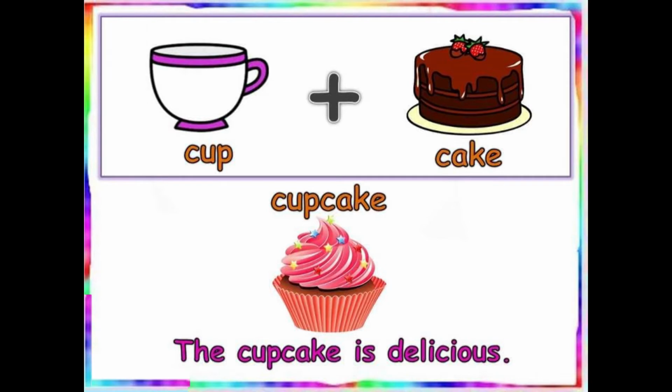Let's go to the next example, cupcake. Again, the word cupcake is a compound word because it is made by adding two words together, cup and cake. Now cup has a different meaning, cake has a different meaning, but together we got the word cupcake. Now cup is a crockery in which you pour tea and you drink it, or you pour your milk and you drink it. And cake is something that we cut on some happy moments like your birthdays, your mama daddy's anniversaries. But when I combine both the words cup and cake, I get the word cupcake. Cupcake is a delicious eatery that we eat.